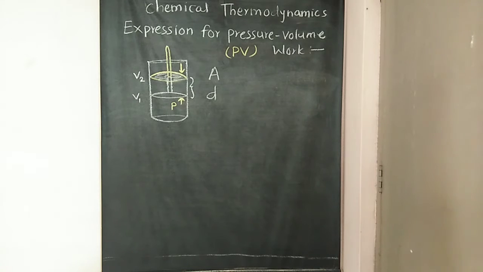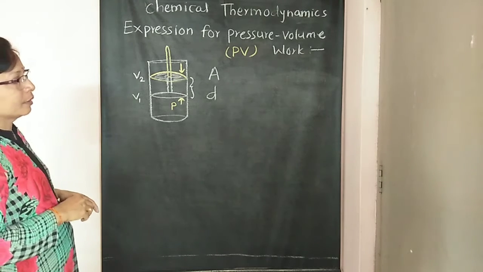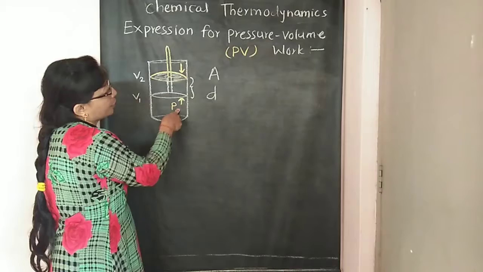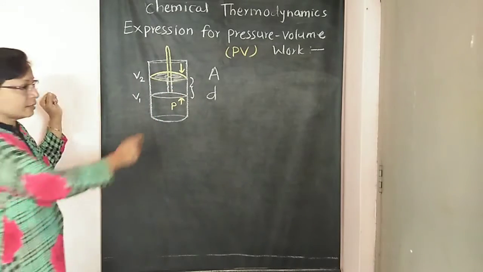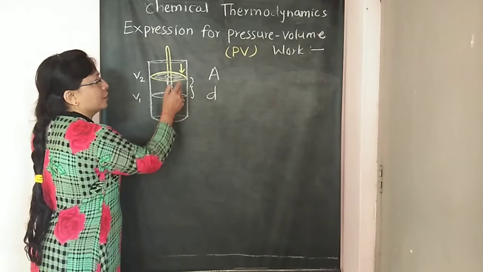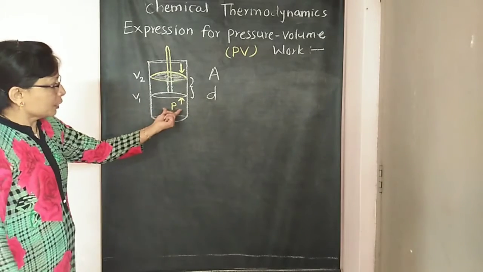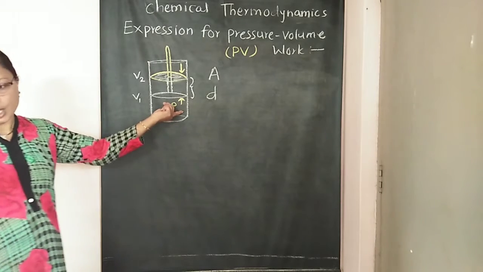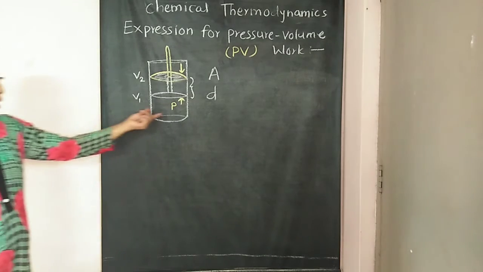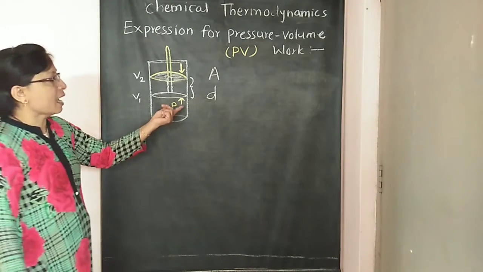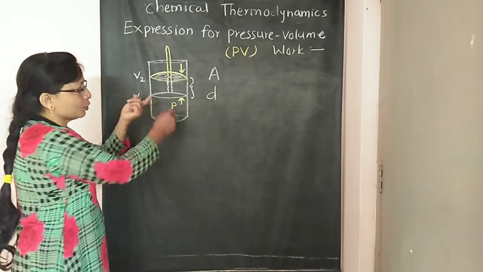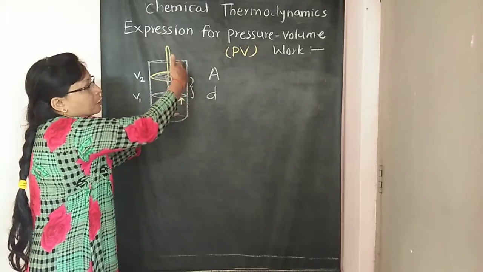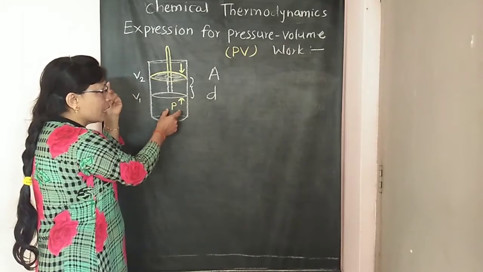So on expansion, this gas exerts pressure on this piston. It exerts the pressure on this piston. So this pressure is nothing but the force. This force has the same magnitude as that of the external atmospheric pressure, but its sign is opposite.